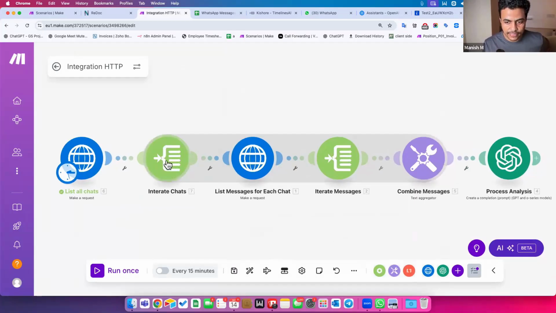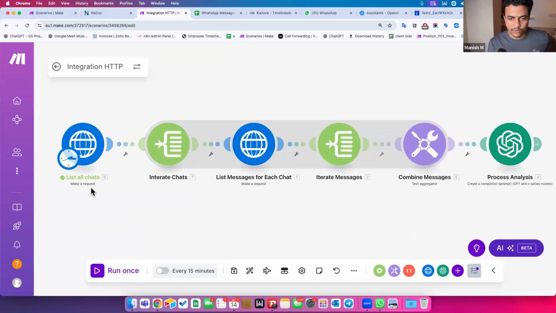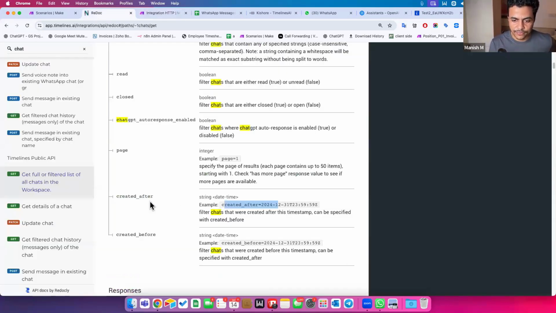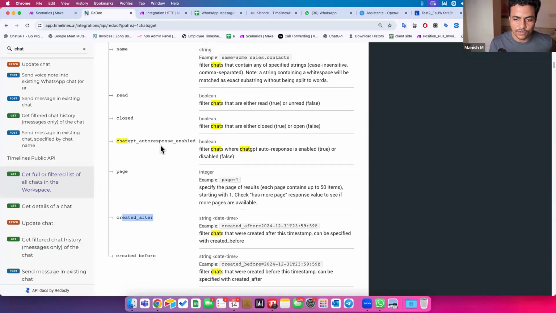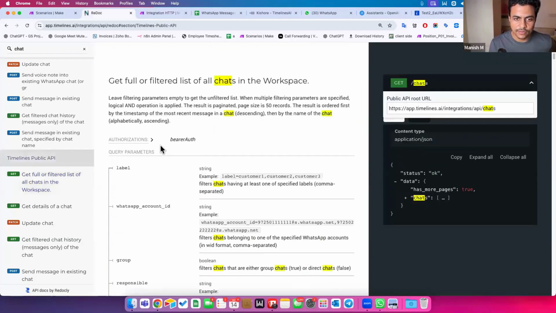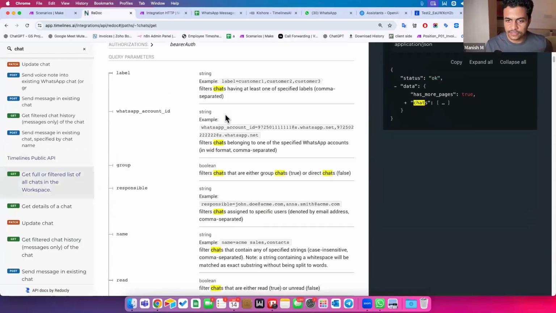And how to do that? If I aggregate data from this source, even though I'm aggregating the values from here, this is the source. So as soon as all the chats get in, all their messages are iterated, everything will be combined together over here. Now, one more filter is required, which says created after, or I can go with something called get a full or filtered list of chats.